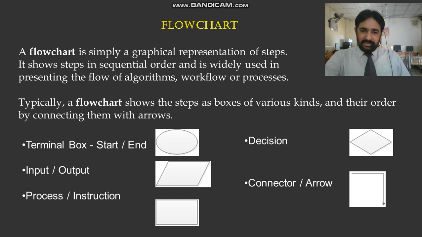Different symbols are there, but each particular symbol is used only for a particular operation. For input we have a special symbol, for process we have a special symbol, for decision we have a special symbol, and for connecting we have arrows. These can point right, left, up, down, in any direction. For start and end we use the same symbol; we just mention that it's the starting point and the stop point.